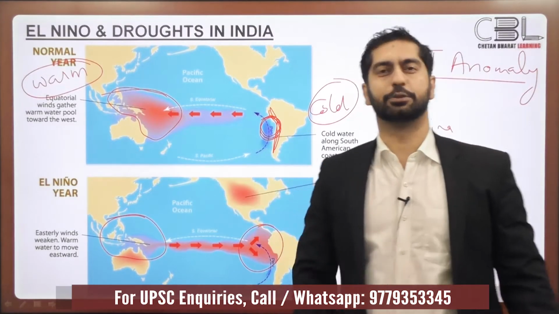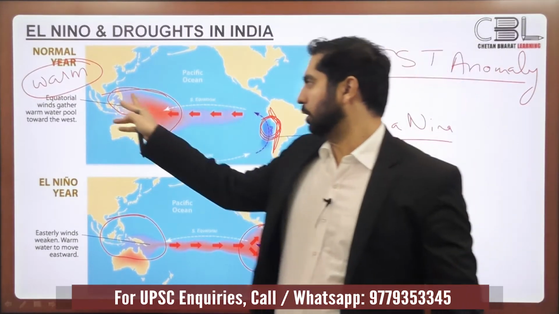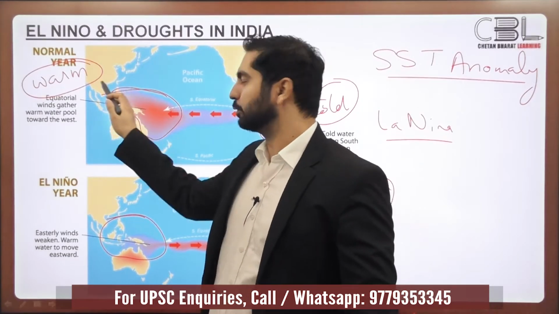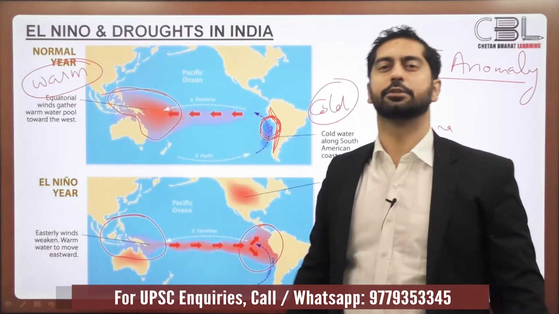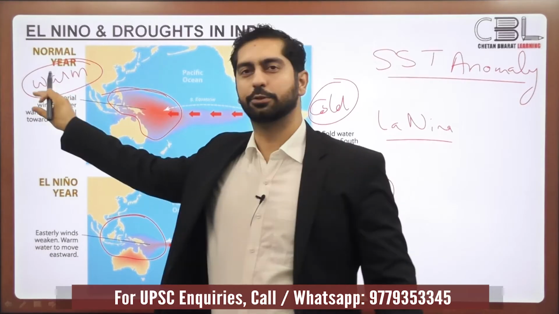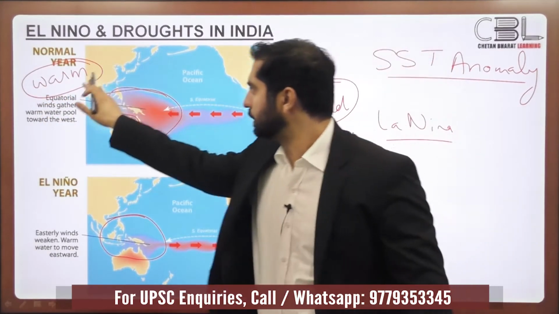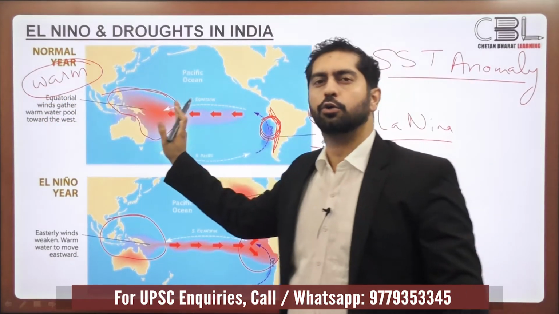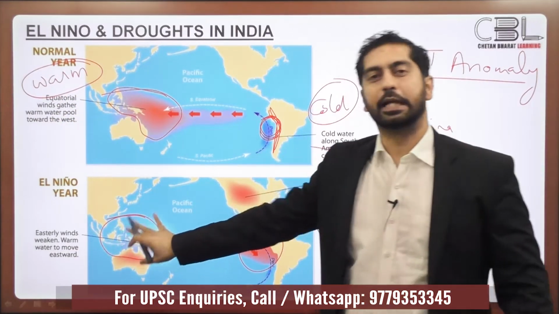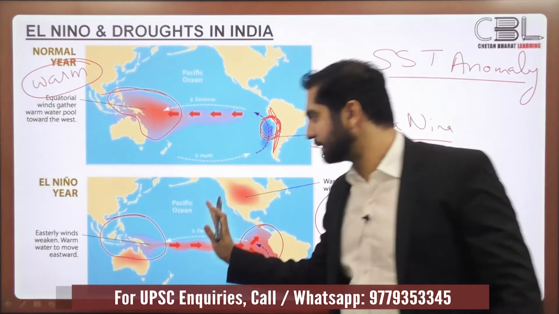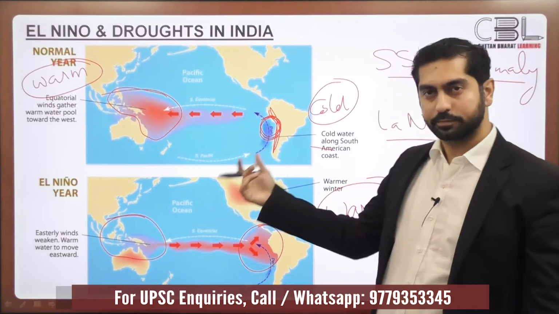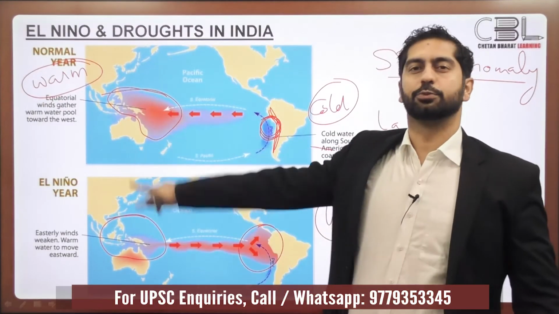Now consider these two situations. Also, we know from the world map that this Indonesia region is not a continuous stretch of land. The water continuously flows from the Pacific Ocean over to the Indian Ocean. If this region is relatively warmer, it goes without saying that the Indian Ocean is also relatively warmer. If this portion is relatively colder, the Indian Ocean is also relatively colder, relatively cooler.